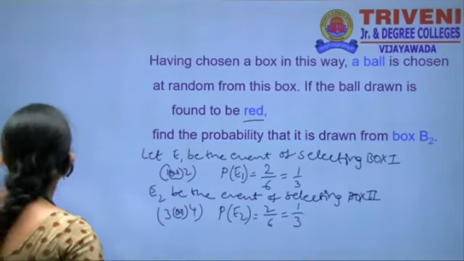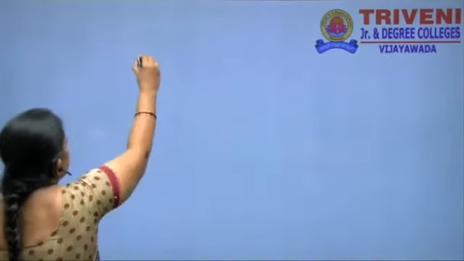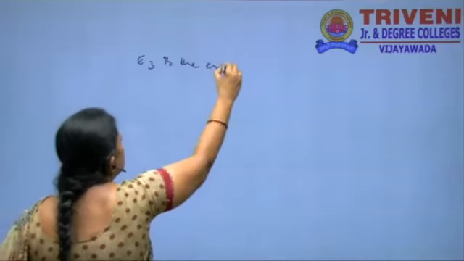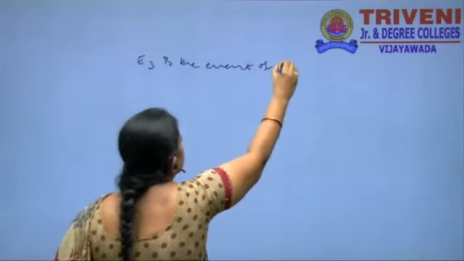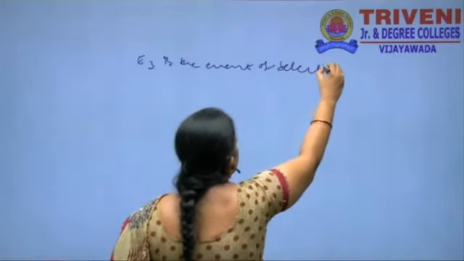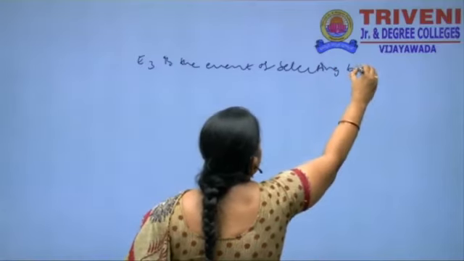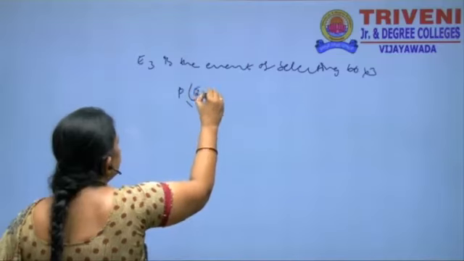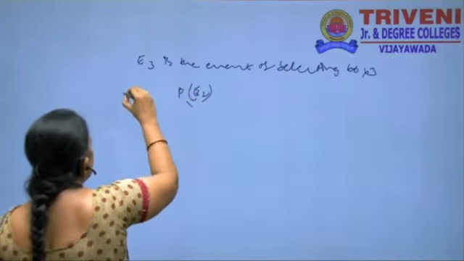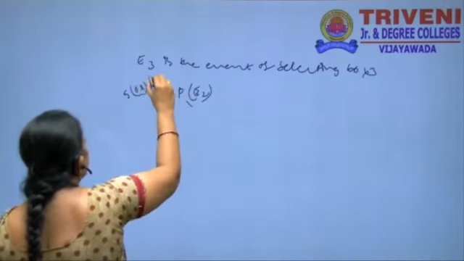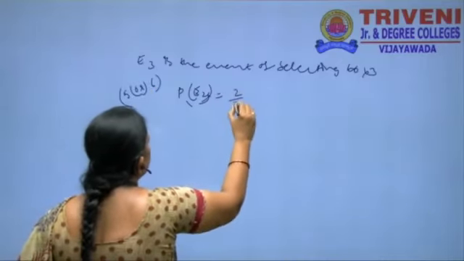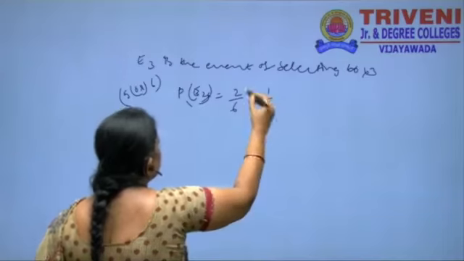And also E3 is the event of selecting box 3. P of E3: 5 or 6 turns up here, favorable chances are 2, so 2 by 6, that is equal to 1 by 3.